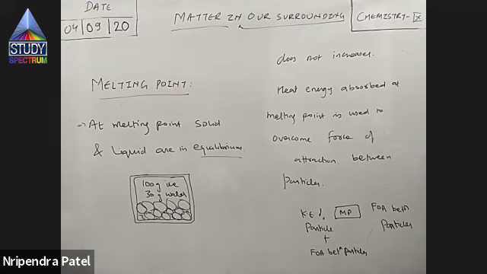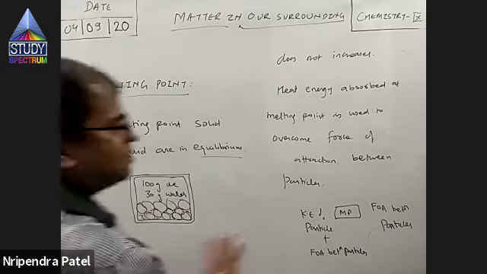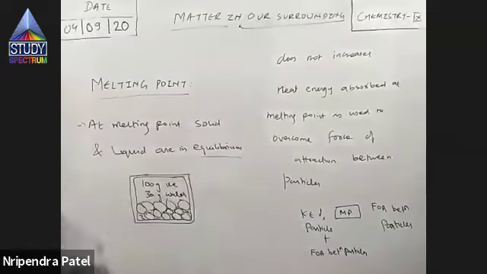But it's not necessary. If I see only ice in a closed container, it is possible that there is no water inside, right? Example is your freezer. Inside your freezer, you don't see water, you see only ice. Reason? Temperature is lesser than 0 degrees Celsius. So at temperature lower than 0 degrees Celsius, it's ice alone, right? At temperature greater than 0 degrees Celsius, it's water alone. Question is, what at exactly 0 degrees Celsius?